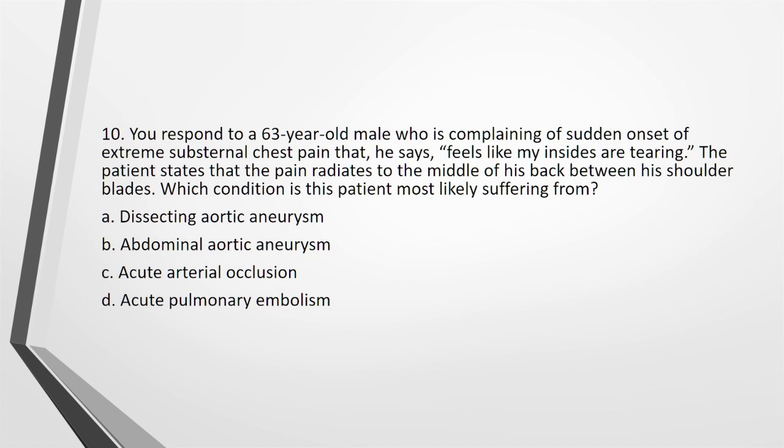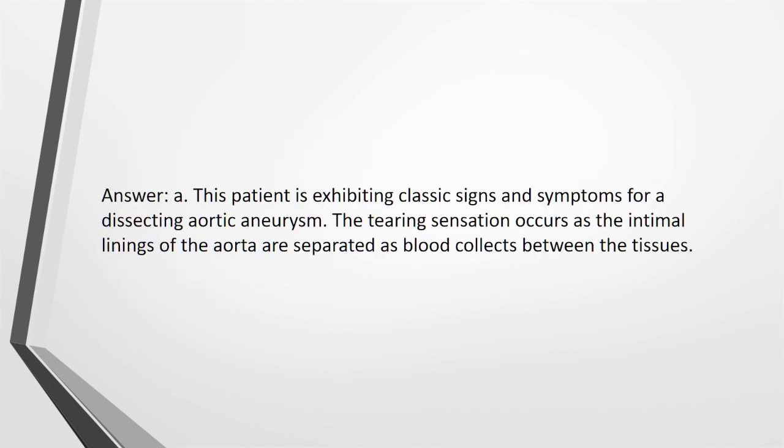A. Dissecting aortic aneurysm. B. Abdominal aortic aneurysm. C. Acute arterial occlusion. D. Acute pulmonary embolism. Answer: A. This patient is exhibiting classic signs and symptoms for a dissecting aortic aneurysm. The tearing sensation occurs as the intimal linings of the aorta are separated as blood collects between the tissues.